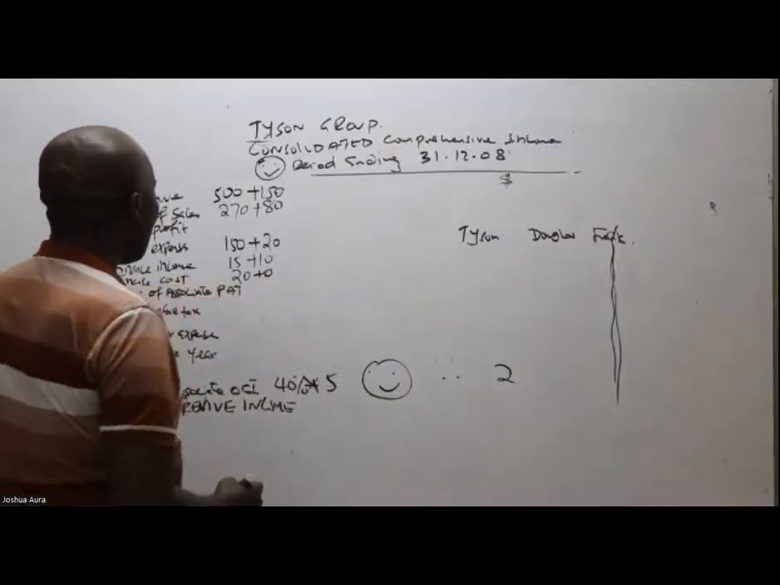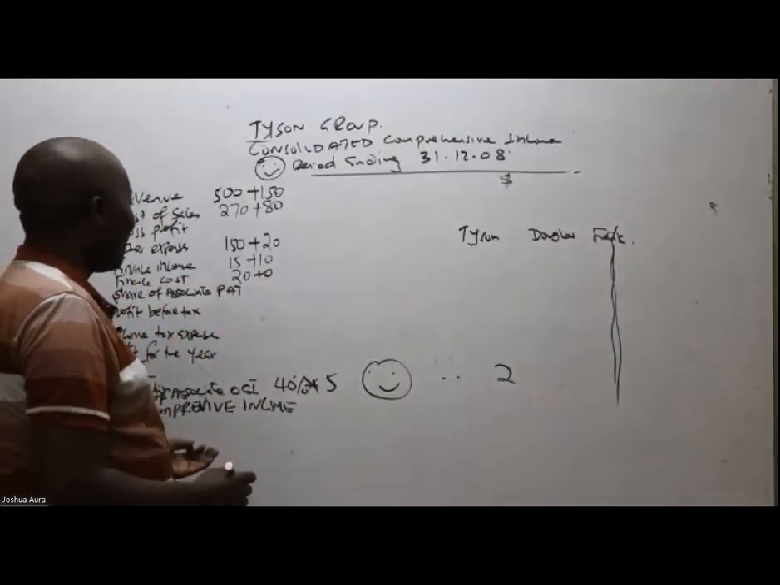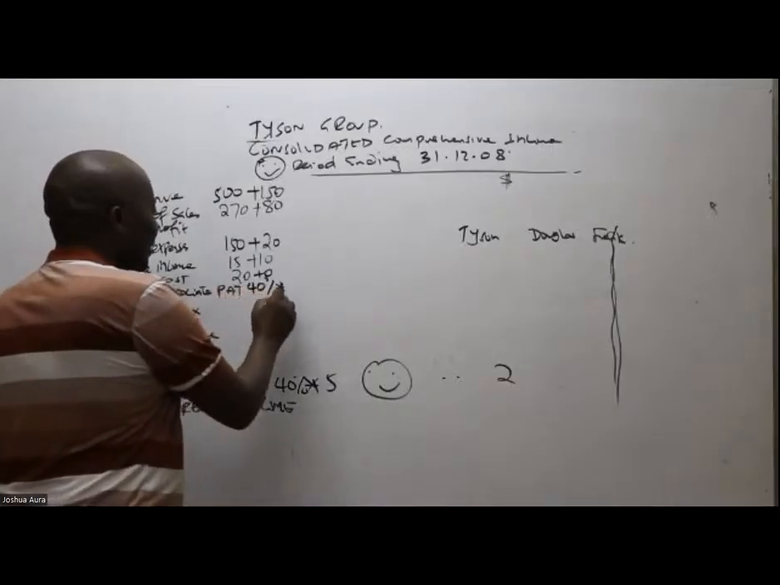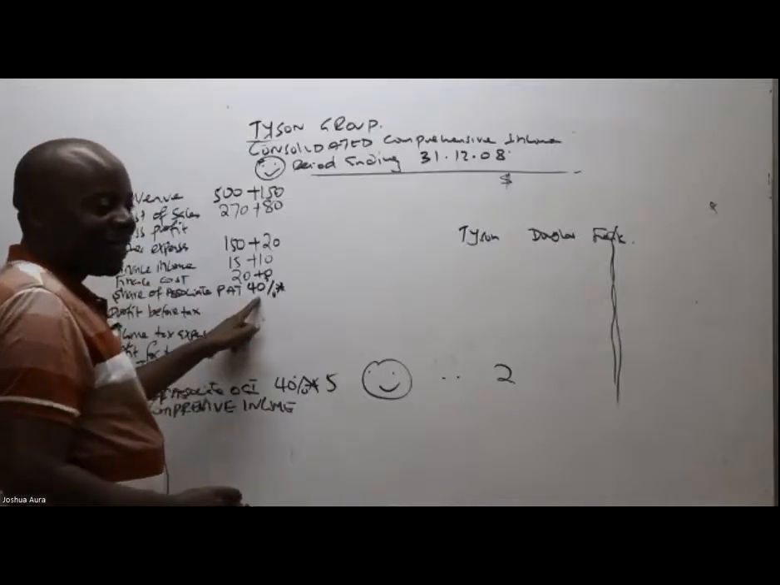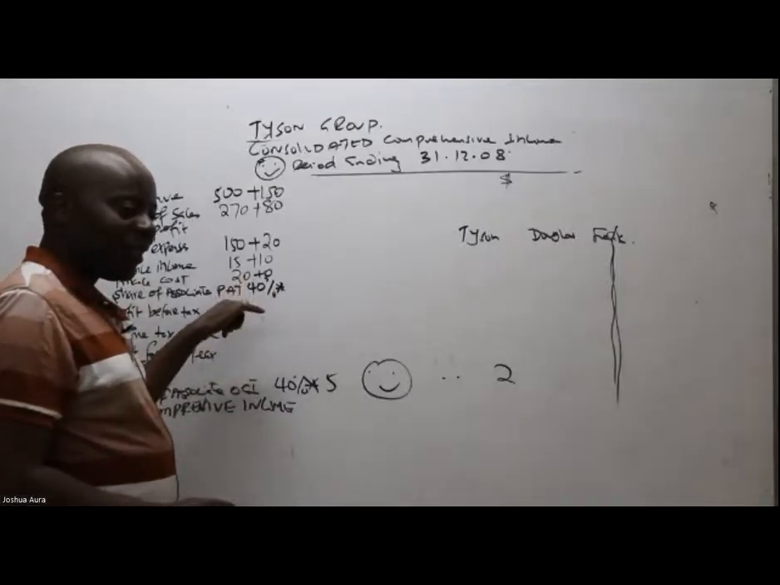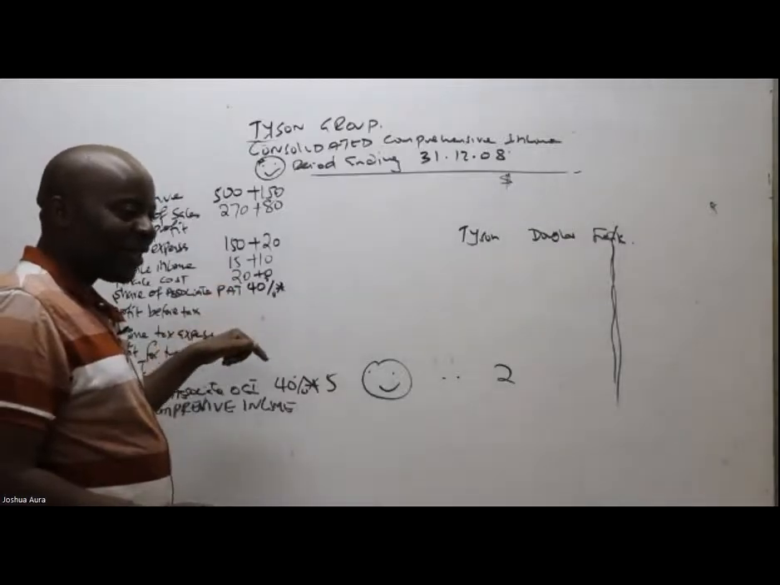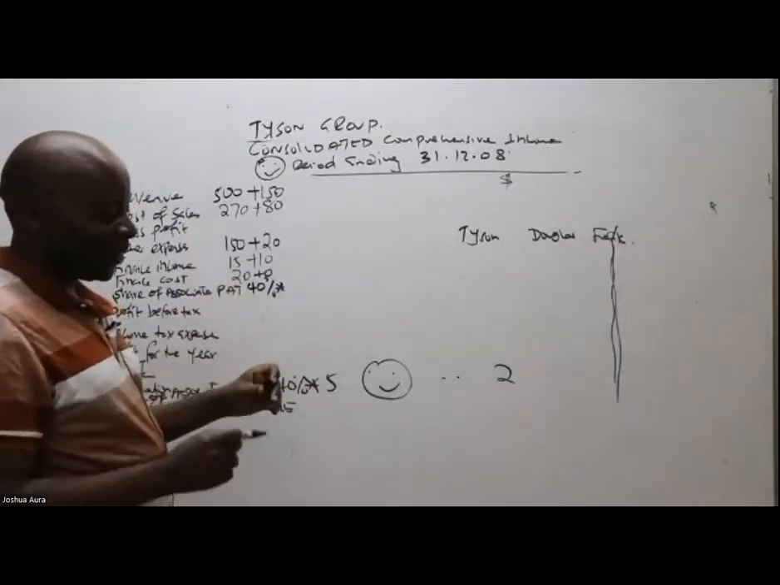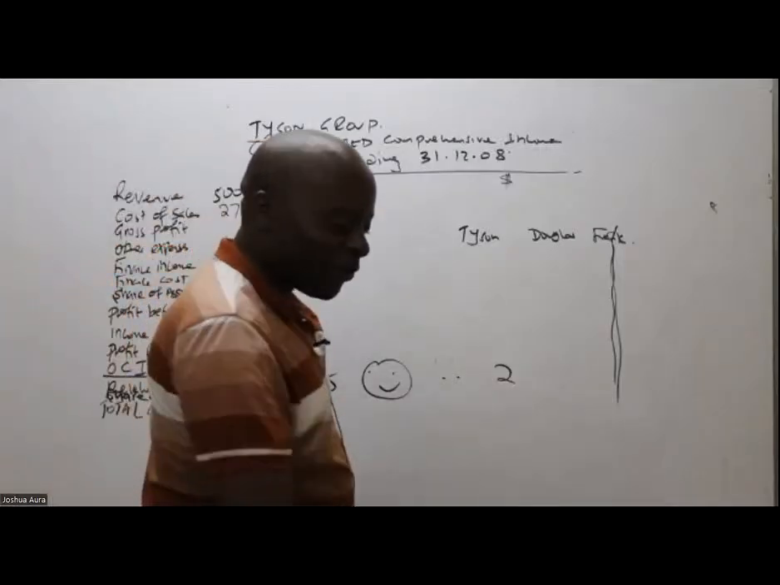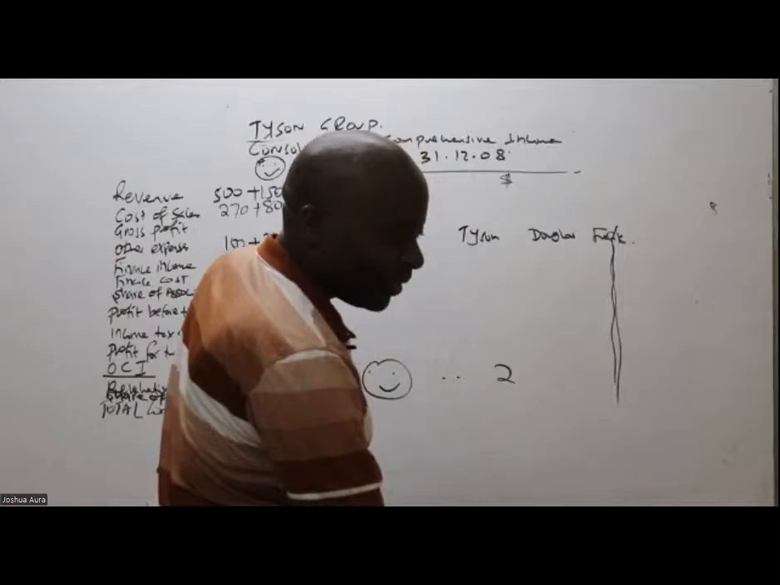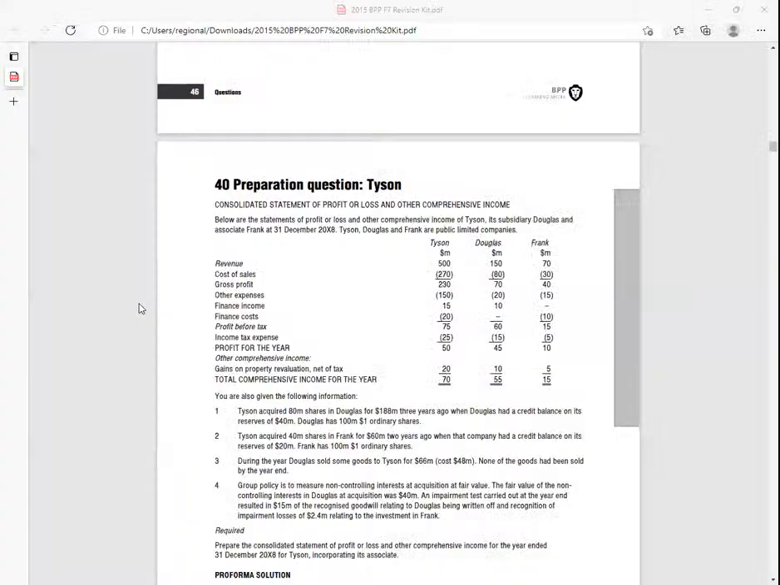And then I can see share of associates, very easy. I'll talk of 40%. 40% is our share. This is our percentage holding in Franco, who is the associate here. So 40%, ladies and gentlemen, of the profit of Franco. Is there anybody who is able to see the profit of Franco?